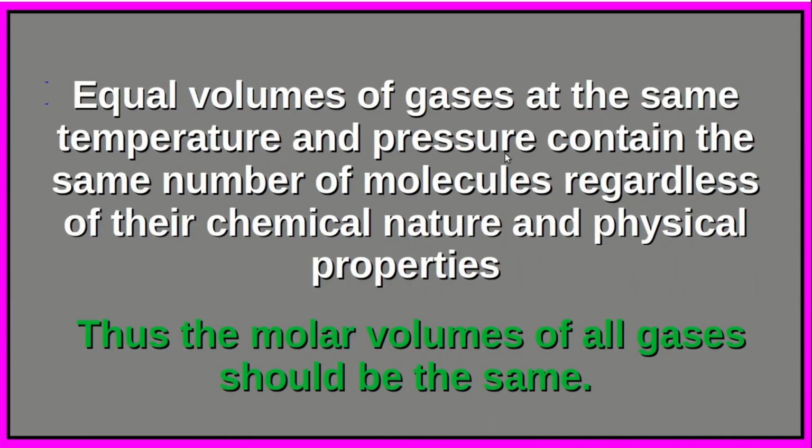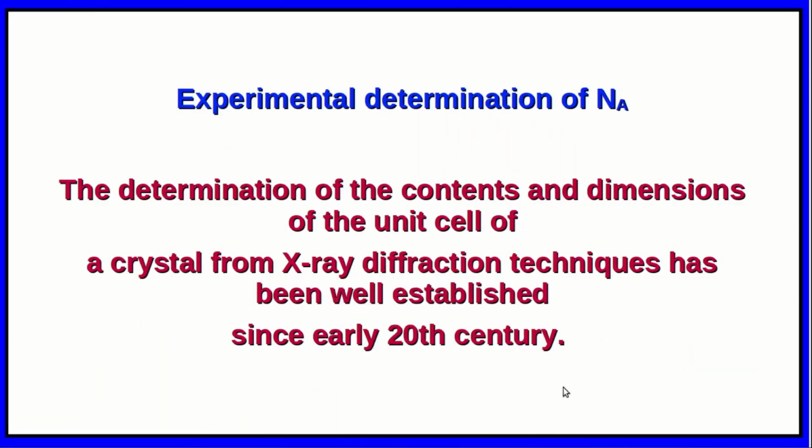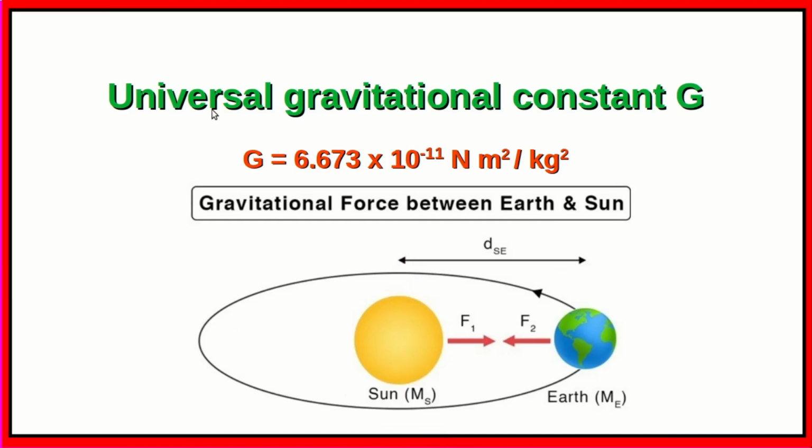Equal volumes of gases at the same temperature and pressure contain the same number of molecules regardless of their chemical nature and physical properties. So this 22.4 liters is known as the molar volume. So the molar volumes of all gases should be the same. Now how is Na determined experimentally? One of the accurate measurements is the determination of the contents and dimensions of the unit cell of a crystal from X-ray diffraction technique, and this has been established since early 20th century. Another important fundamental constant is the universal gravitational constant G.